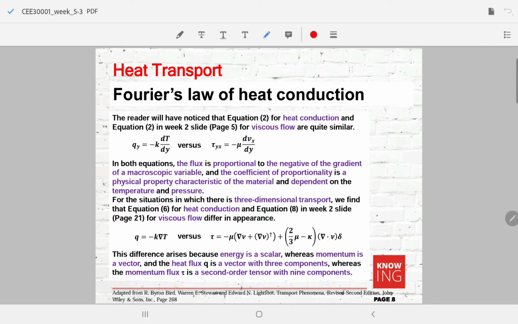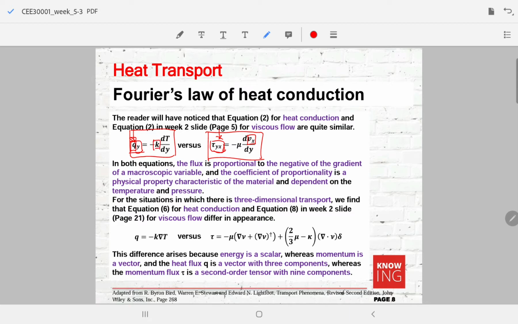Once we develop this Fourier's law of heat conduction, we can see that the shear stress has the same form, except that here only the heat transport has directions, whereas in the shear stress case the velocity, and hence the momentum, has directions, and then the momentum transport itself has directions. That's why for the shear stress we are dealing with a second order tensor, whereas in the heat flux case we are only dealing with a vector.